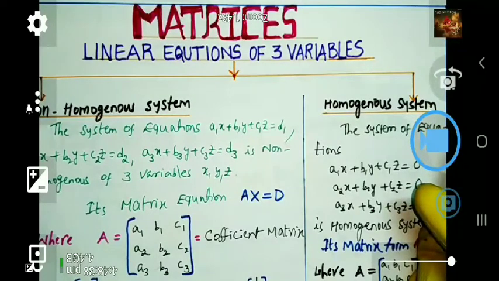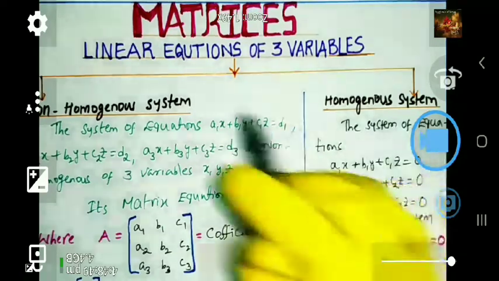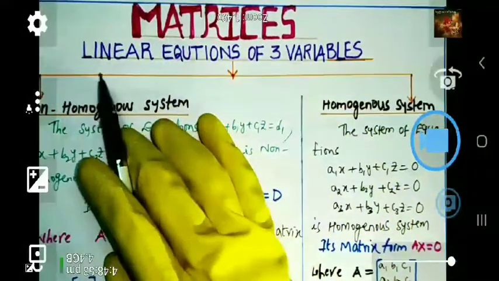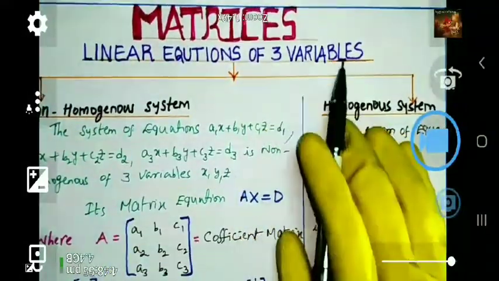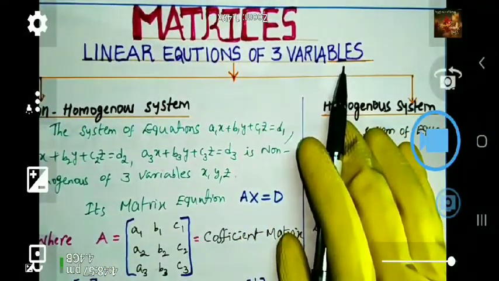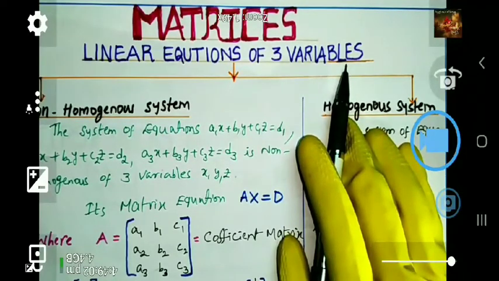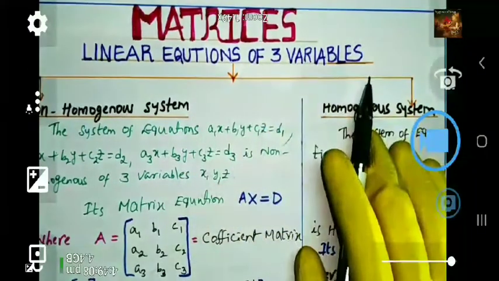Regarding math, there will be plenty of topics. In which important topics do you have to know first? That is one of the important topics I am discussing in this video. That is called matrices. In matrices, from the subtopic linear equations of three variables, one question will compulsorily come. One question means you can gain 4 marks. 99.99% one question will compulsorily come from the linear equations of three variables.